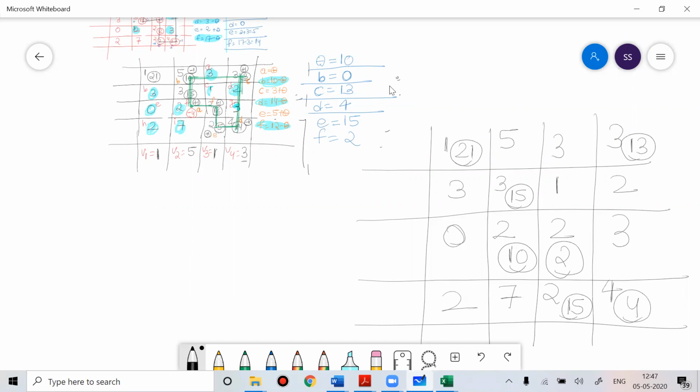So let me just confirm it. So 1, 2, 1, 5, that was 0, that was 3, it becomes 3, then this 3 that was plus becomes 13, then this is 3, this is 15, this is 1, this is 2, then it is 0, then 2 becomes 10, then 12 becomes 2, then this was 3, then 2, 7, then this 2 was plus, it becomes 15, and this was minus, it becomes 4.